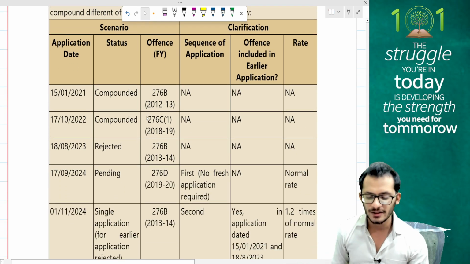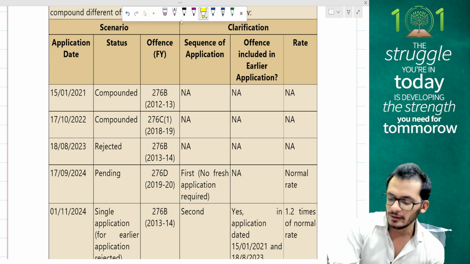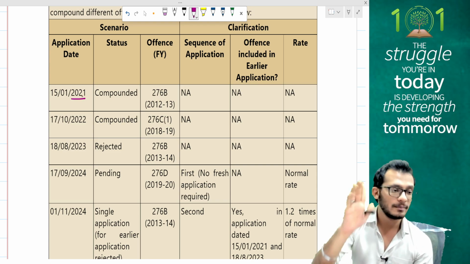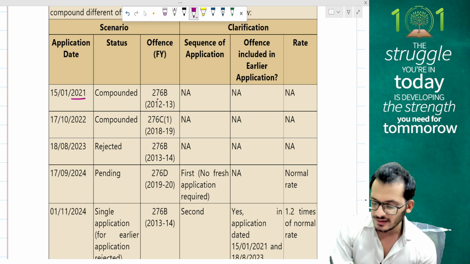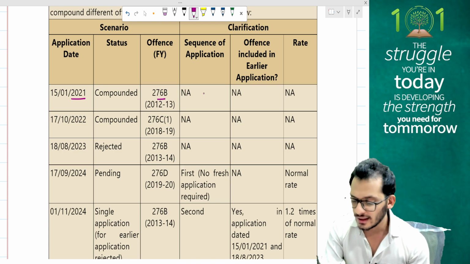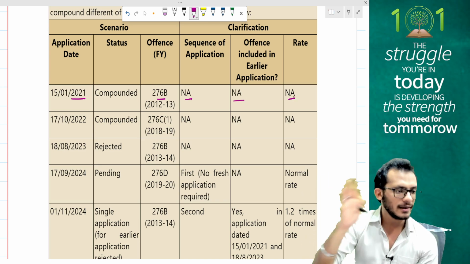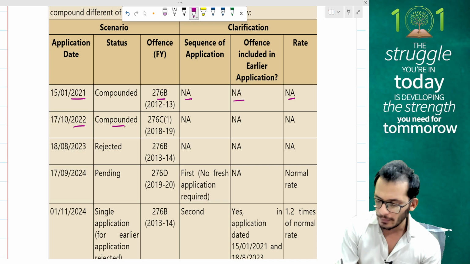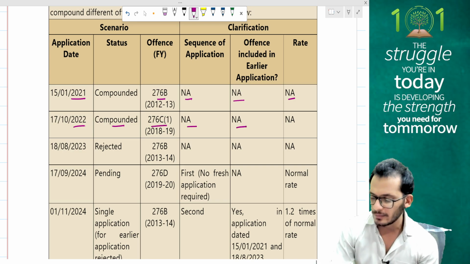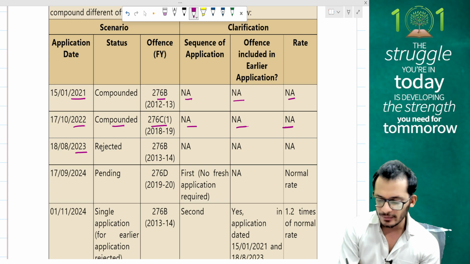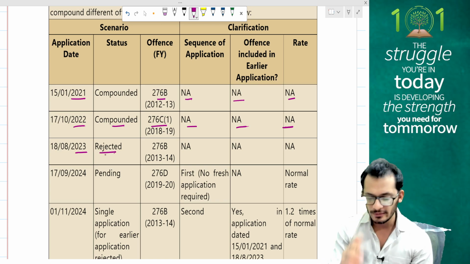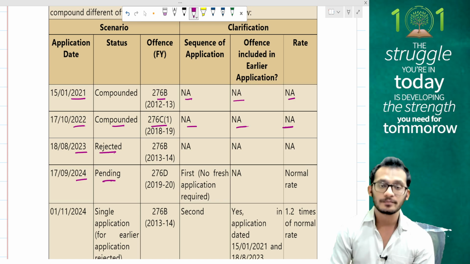Case number 1 is an application date of 15th January 21. Now, people, this is before the October guidelines, so keep that in mind. Compounded offences under 276B. I don't have any subsequent applications. Offence included in an earlier application, rate will not apply. So leave it off. 22 compounded 276C, again sequence of application not covered, so reject it off. 2023 something got rejected for you, keep that in mind.